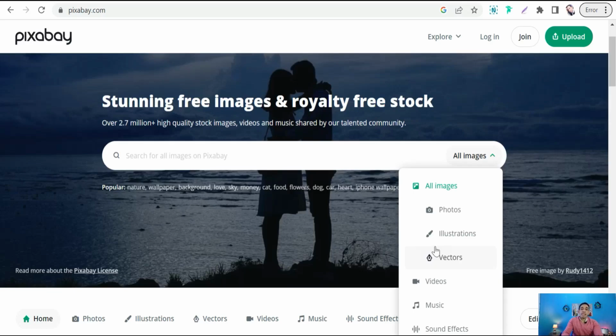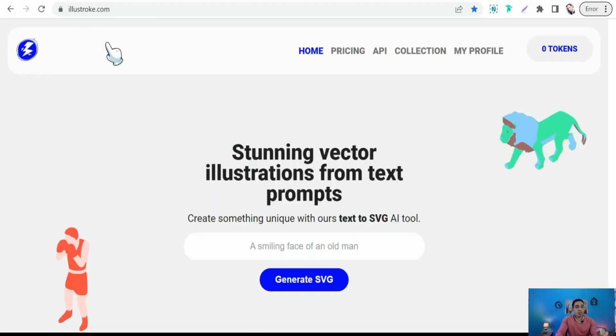And the last website today is illustrac.com. Here you can generate your vectors and illustrations by artificial intelligence. Just insert your prompt or a brief description of the vectors that you want to generate here in illustrac.com. And this amazing website converts your text into SVG, as you see, like a smiling face of an old man. And illustrac.com gives you a bunch of generated vectors and graphics that you can use in your projects with a commercial license. And of course, I have talked about this amazing website in detail in a previous video. You'll find this video below in the description box.